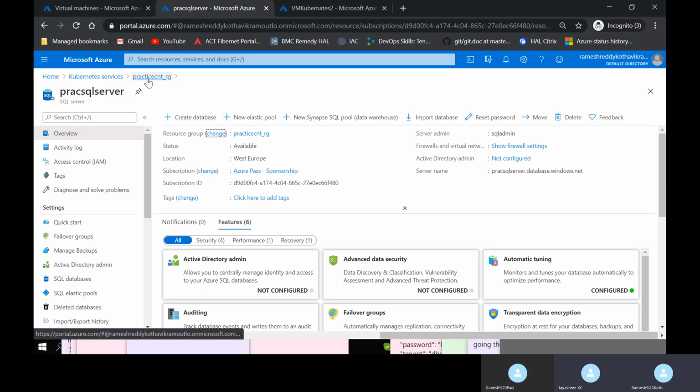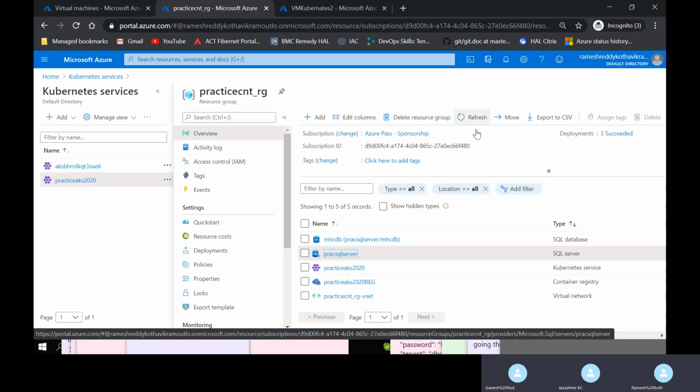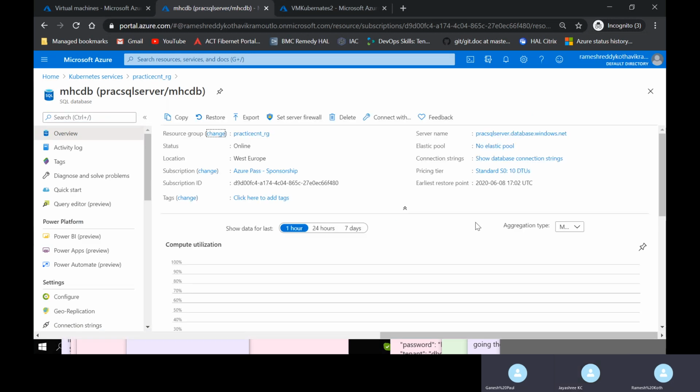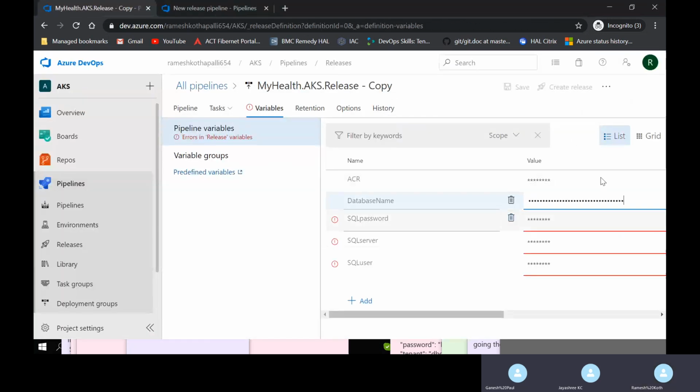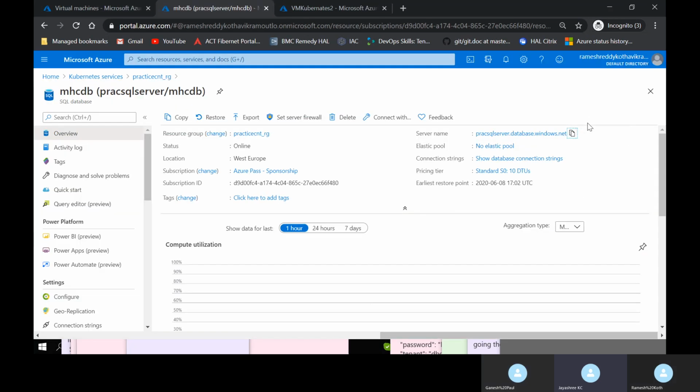Was it the same server name? No, it is different. You have the database, Windows .NET, right? I think it is different. Give me a second. Let me check in my thing. Database name should be the name of the database. That is your MHCDB, right?